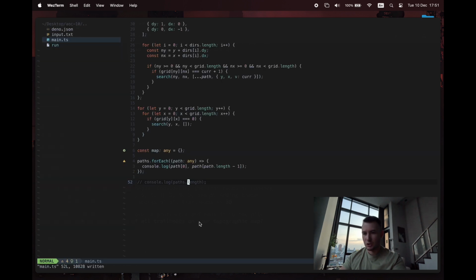Alright, so let me see. What I need to do here is say that if the map doesn't contain a value... no, what am I doing? If the map does not contain a value for what? For the first path coordinate, because I need a map of maps, so I need to initialize this to be a map of maps. So it's getting confusing. If it doesn't have... Right, hold on a second.